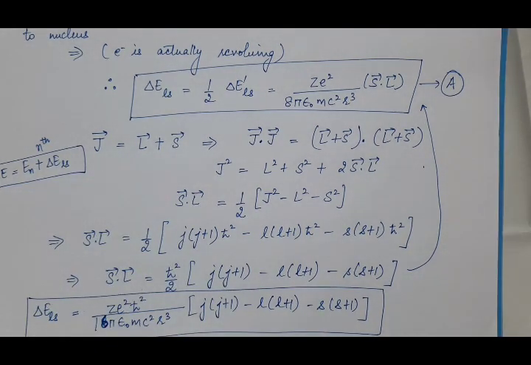So this spin orbit coupling redefines the energy of the energy levels, because there will be a change in the energy of the energy level between when there was no spin orbit coupling and when there is spin orbit coupling. So with the spin orbit coupling, the energy of the energy levels is modified. So this is all about spin orbit interaction.